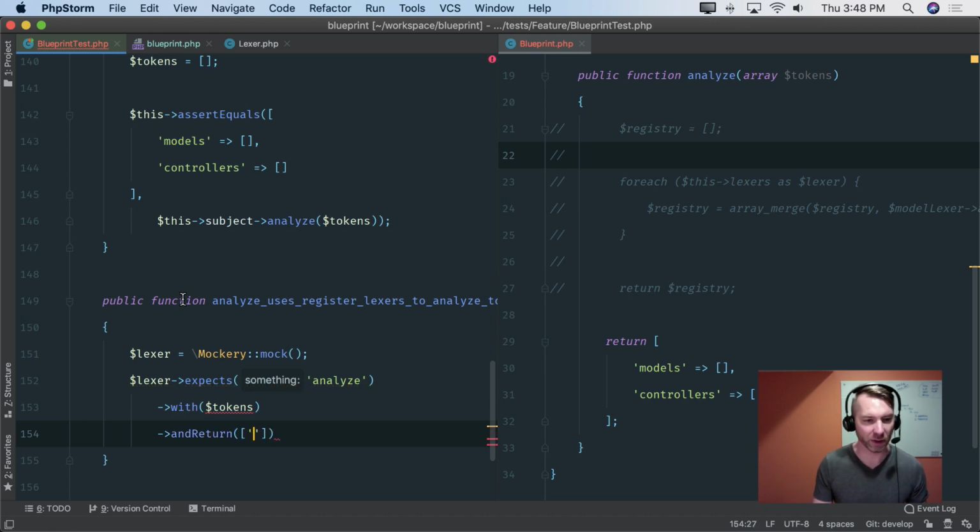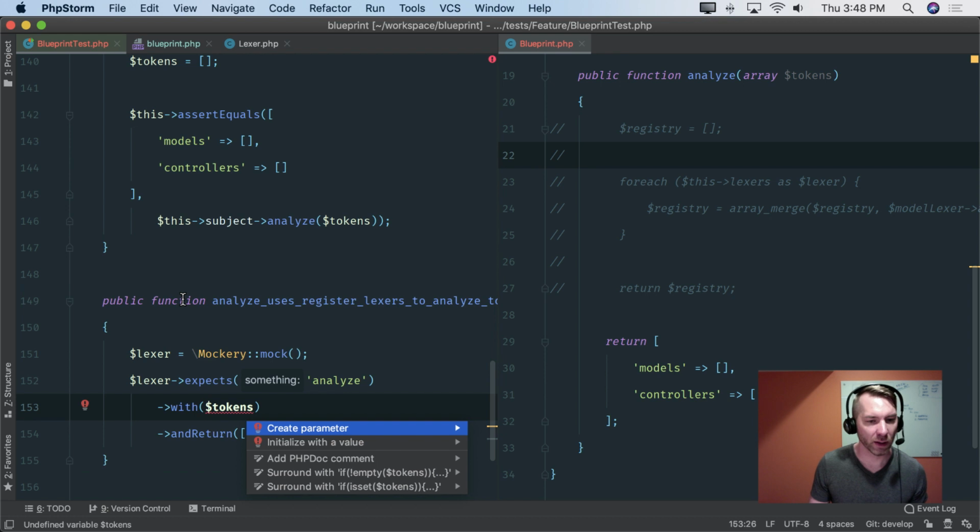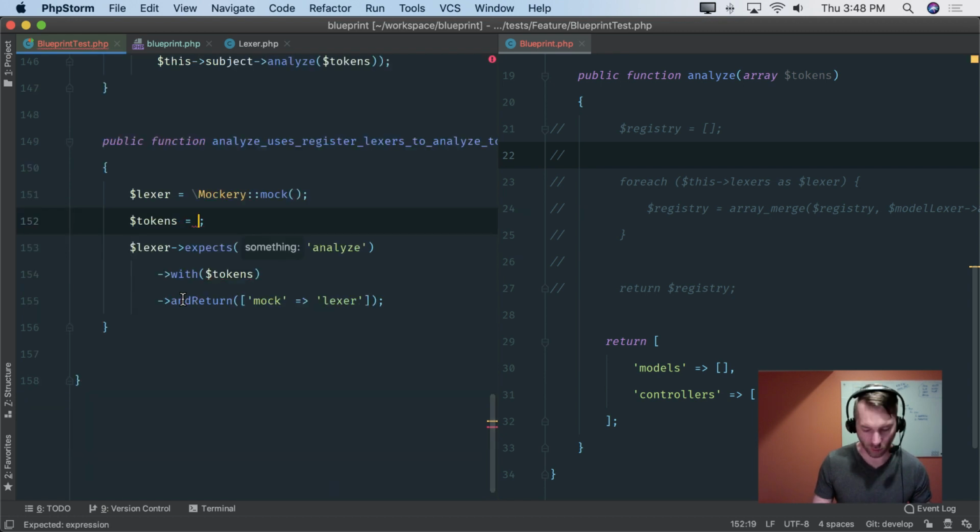So I'll just do something like, let's just say, we'll say mock Lexer. Real simple, doesn't matter. And let's initialize this with some tokens, something that makes a little sense. So this is just going to be like tokens are here. Cool.